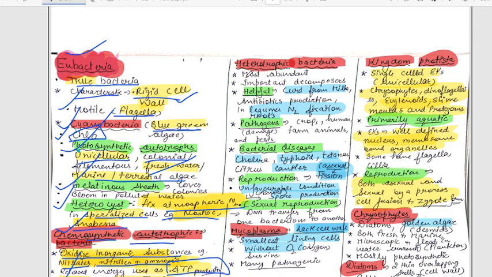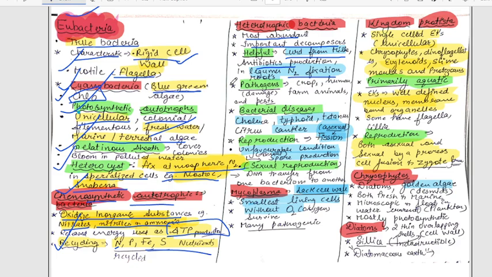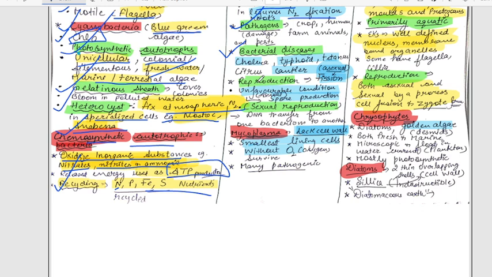Heterotrophs are abundant. They are basically important decomposers, like of leaves and dead material. And how are they helpful? Like we extract curd from milk, antibiotics, nitrogen fixation. There are also active pathogens for crops, humans, animals. There are many bacterial diseases found. Cholera, typhoid, tetanus, citrus canker. These are examples of bacterial diseases.